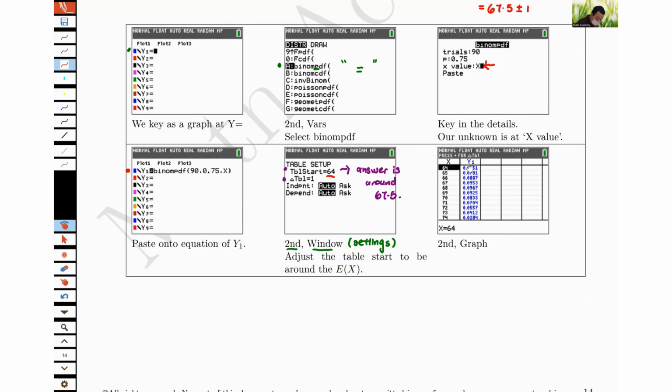So that when we go and look at the table, we will be comparing these three numbers. Look around 67, 68, 69, and aim for the highest. Highest is at 68, the largest possible probability. So once you obtain that highest number, you can just conclude, therefore, the most probable x is 68.